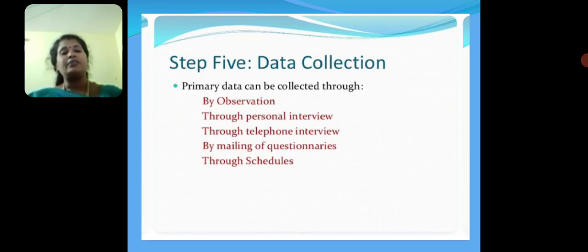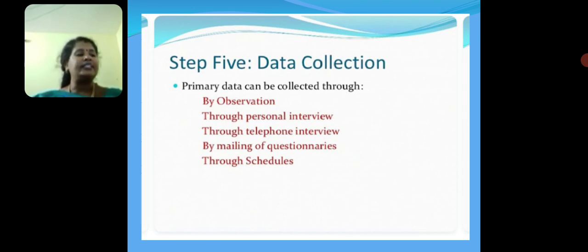Step 5. Data collection. Data collection is a process of preparing and collecting data. There are two main kinds of data, primary data and secondary data. Primary data is collected afresh and for the first time, and happens to be original in character, and is known as primary data.